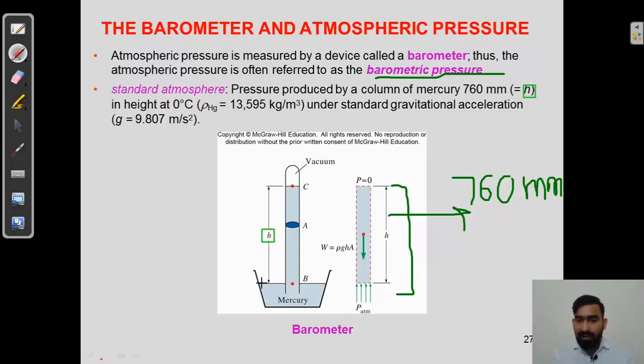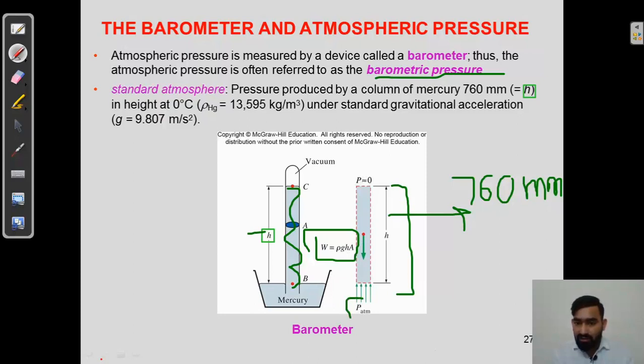Here, when there is mercury in a bucket or device at points A, B, and C, maintained at a height of 760 mm, the total pressure generated is rho g h, force per unit area.